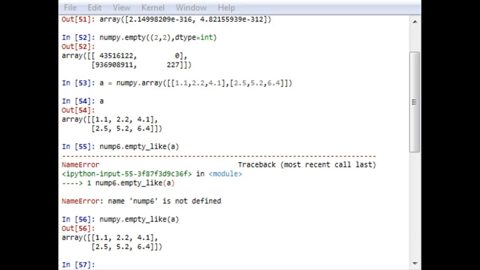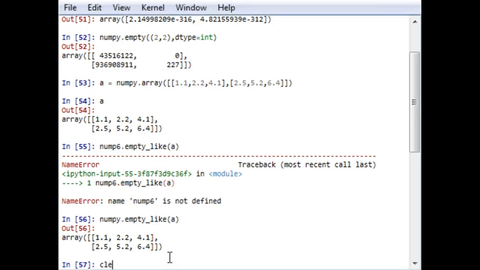A negative number means moving a designated number of steps in a downward direction, which we'll see in this particular example.